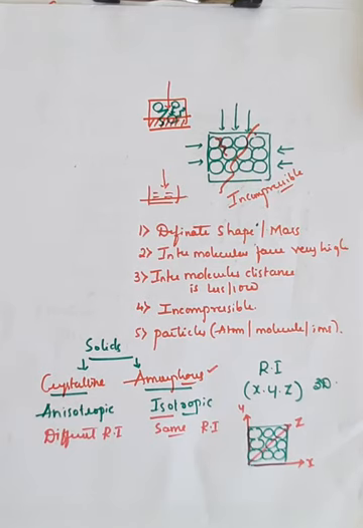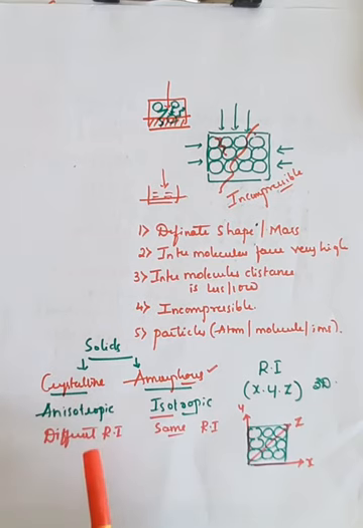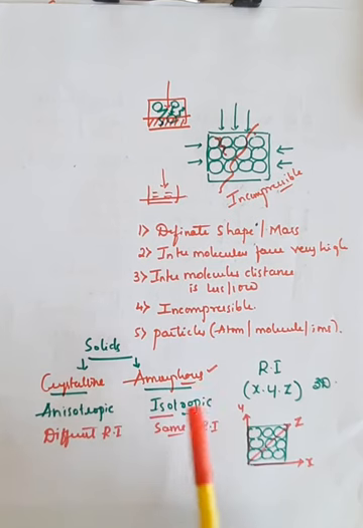Third, sharp melting and boiling points can be seen in crystalline solids, but amorphous solids have no sharp melting point; the melting and boiling points lie in a range. Crystalline solids have long range order, and amorphous solids have short range order. The most important difference is that crystalline solids are anisotropic in nature, which means there is a different refractive index along different axes, that is the x axis, y axis and z axis, but amorphous solids are isotropic in nature, having the same refractive index.